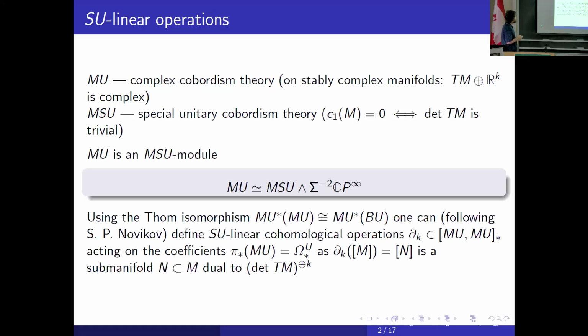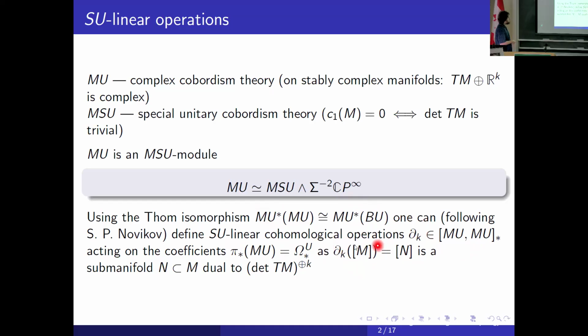For example, following Sergei Petrovich Novikov, using the isomorphism between cohomological operations in MU and characteristic classes in complex cobordism theory, we can define these operations D_ε with the following property: on coefficients, on bordism groups, it acts in this way.